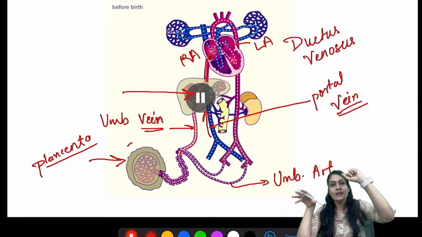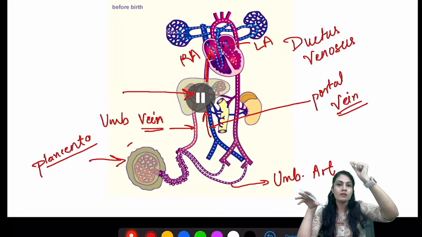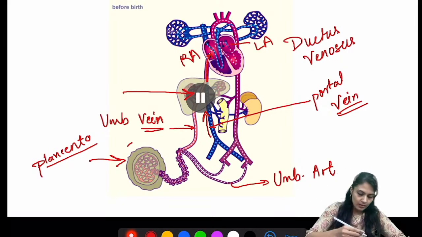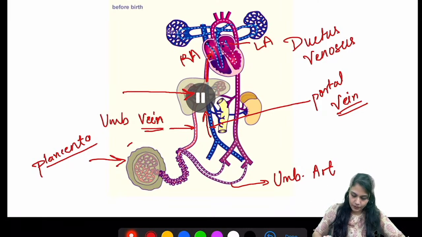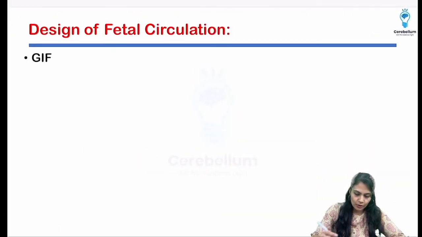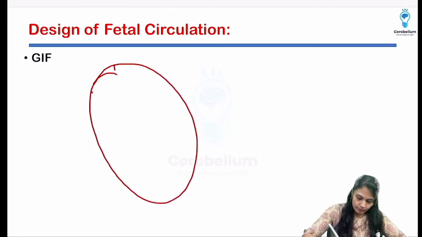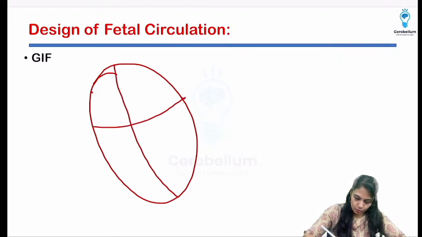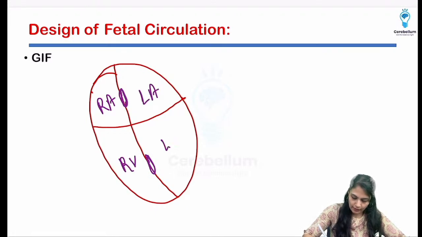That means there is an opening in this septum. There are two septums, if you know that. So I'm just going back to the slide so that it will be easier for me to write. Now understand that suppose this is our heart, a simple diagram. Okay, so if I make two, this is a septum, right? So these are two atria, right atrium, right ventricle, left atrium and left ventricle.